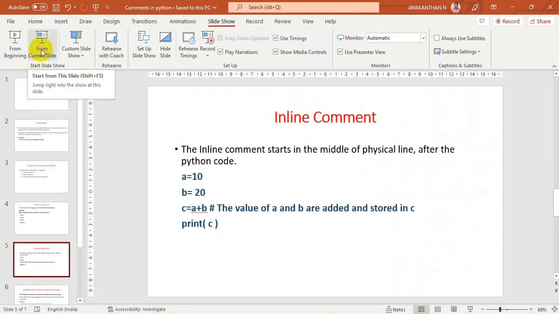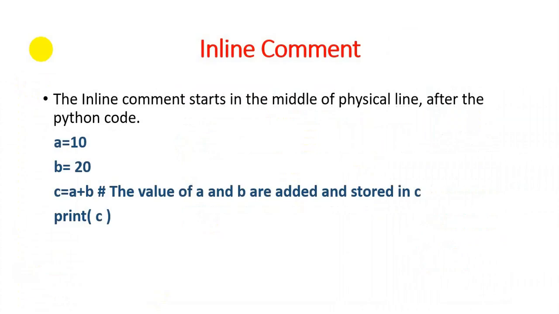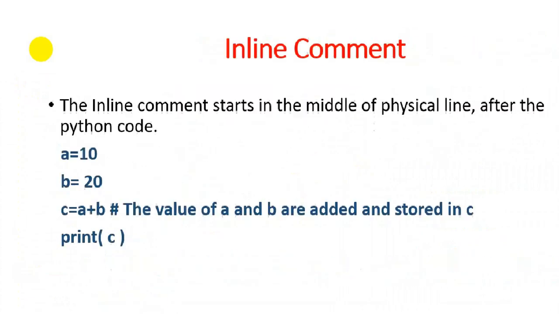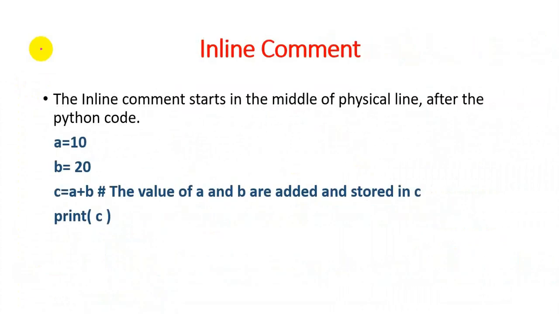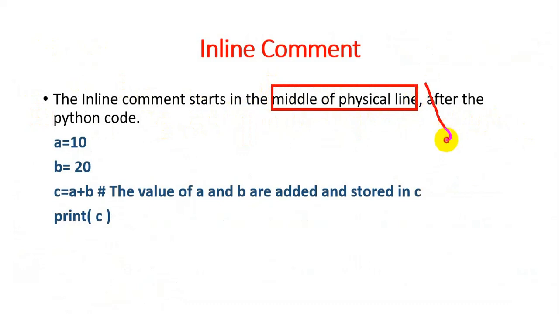Next is the inline comment. An inline comment starts in the middle of the physical line after the Python code. See here, a equal to 10, b equal to 20. This comment is known as an inline comment.